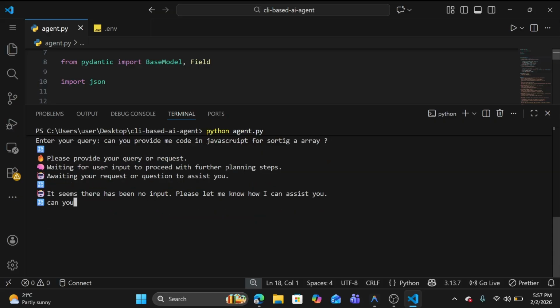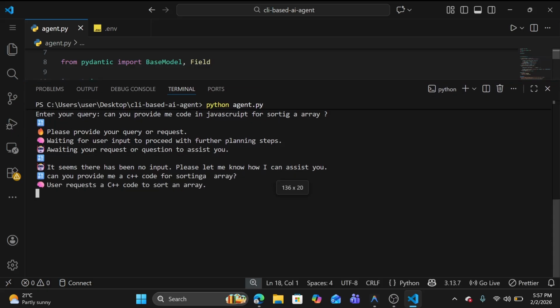Can you provide me a C++ code for sorting an array? You can see here the user requests a C++ code to sort an array. I will write a simple C++ program that demonstrates how to sort an array using the standard library sort function.